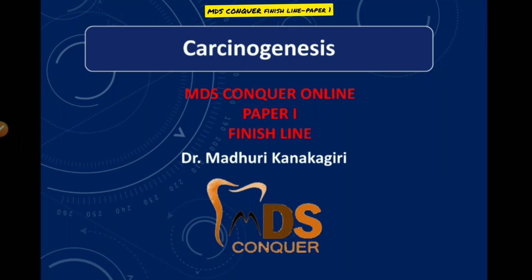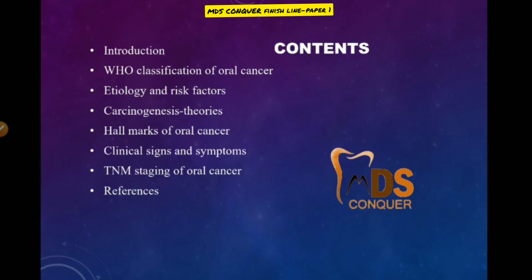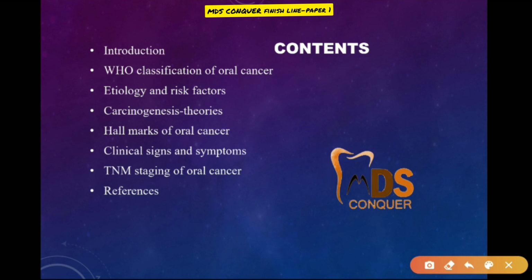So now I'm going to discuss carcinogenesis in this video. These are the contents of carcinogenesis, where apart from carcinogenesis you can add the classification of oral cancer, its etiology and risk factors, and finally the clinical signs and symptoms and TNM staging of oral cancer, which is important. And if you want, you can include the recent diagnostic procedures and the treatment of oral cancer also.